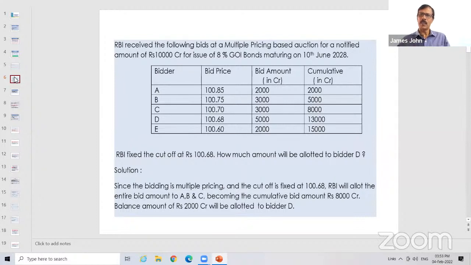Sir, then the bidder who bid at 100.85 will get it at 100.68? Yes, if it is uniform pricing, everybody will get it at 100.68. Okay.